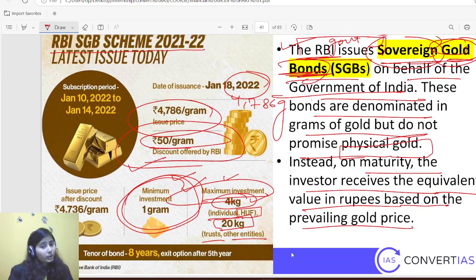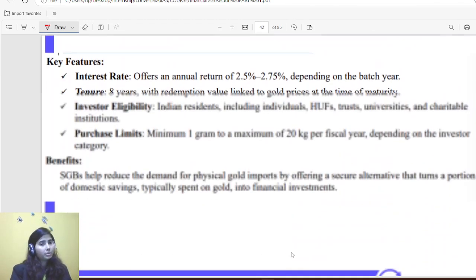Okay, and the tenure for this bond is 8 years, and the exit option is from the 5th year. So if I have purchased the sovereign gold bond, for 5 years I cannot redeem it. I mean, on the secondary market I can sell it, but I cannot ask RBI to give me my money back. I can't do that up to 5 years. After 5 years, I can do that, and this bond is worth 8 years of tenure.